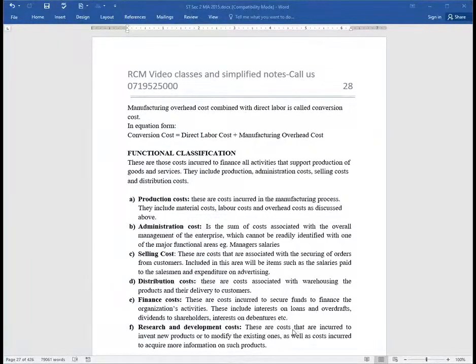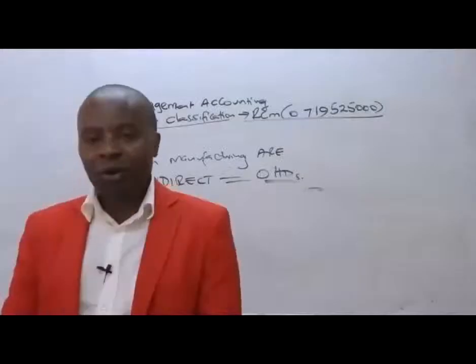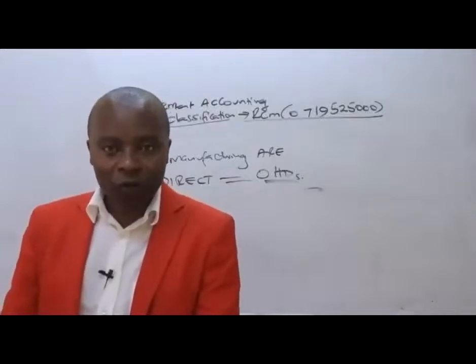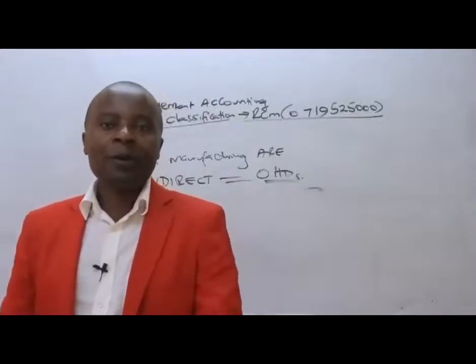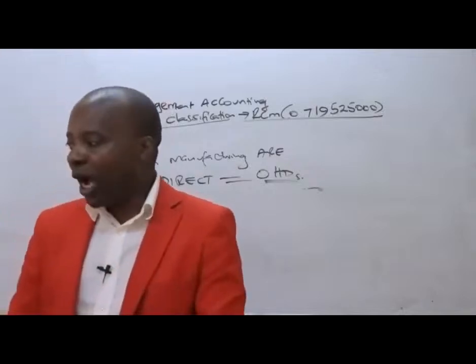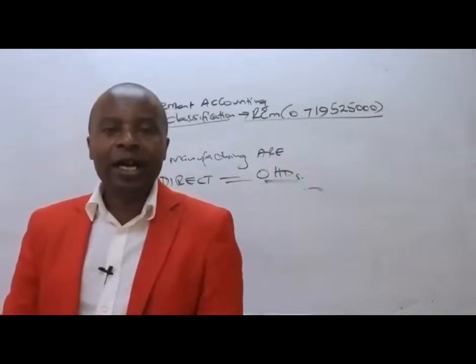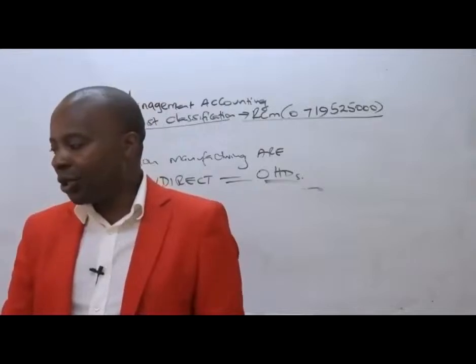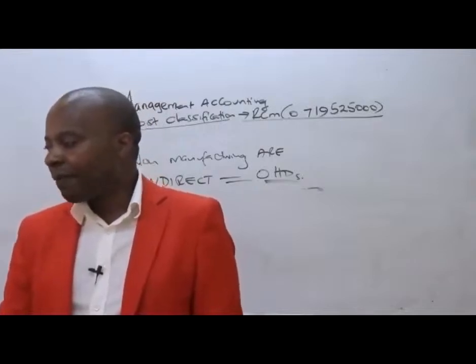For instance, if you have a distribution van, the cost of storing these particular products which are finished, the cost of storing them for purpose of distributing them to the workers, automatically that will fall under distribution cost. That will fall under distribution cost. So, ladies and gentlemen, we have